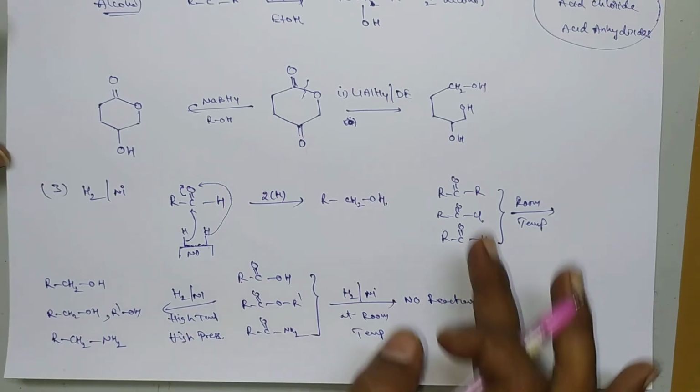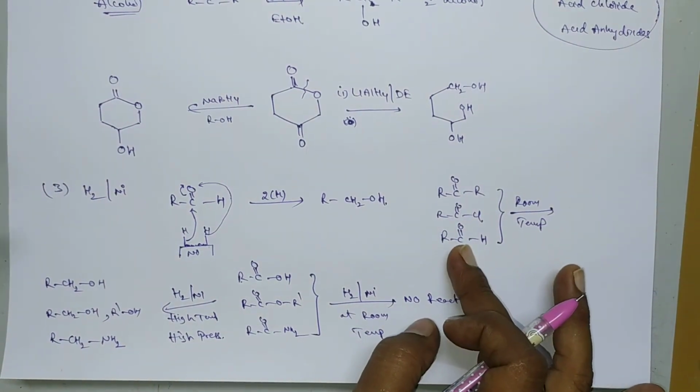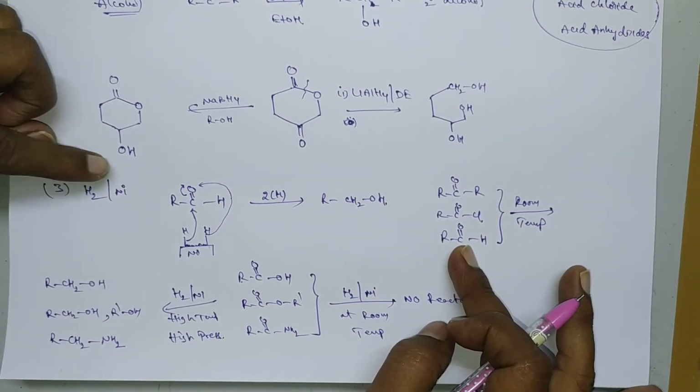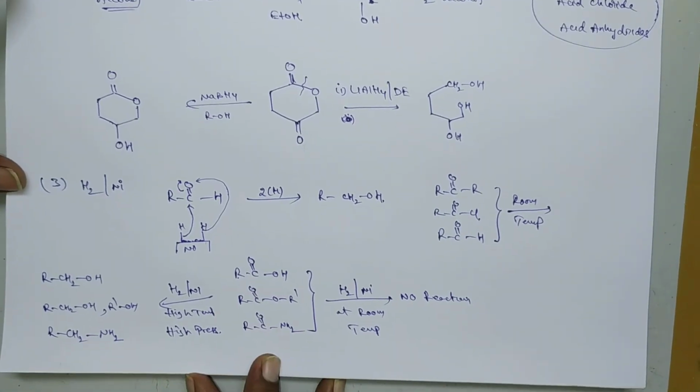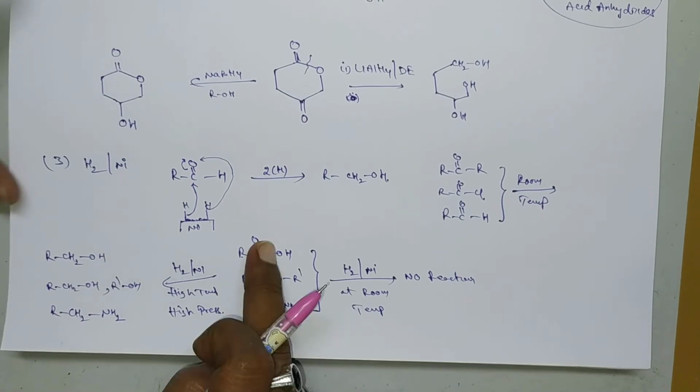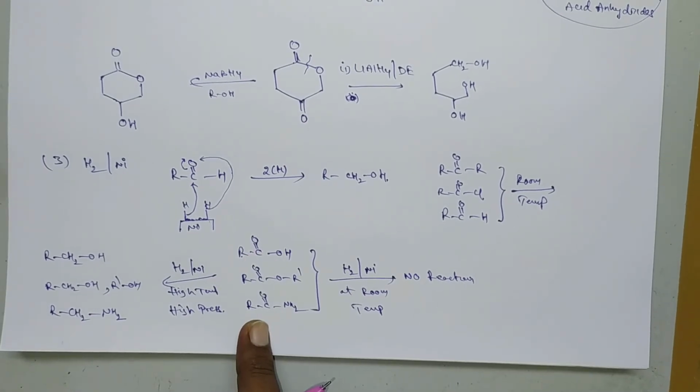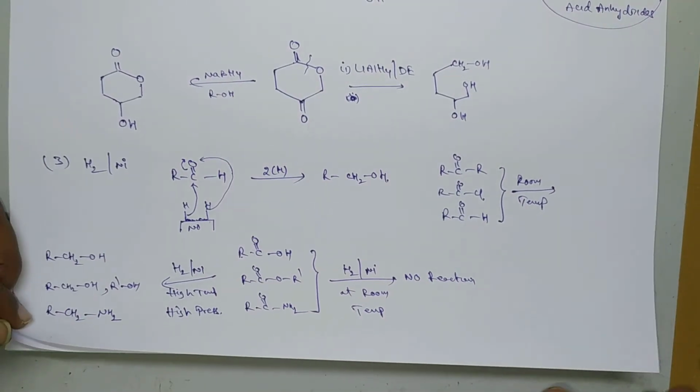So generally aldehydes, ketones and acid chlorides can be reduced in presence of H2 and nickel even at room temperature. But these 3 functional groups cannot be reduced at room temperature. In order to reduce these functional groups we have to maintain high temperature and high pressure. Okay, clear? Next, move on to the fourth reagent,